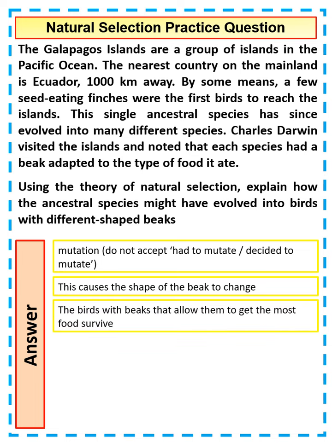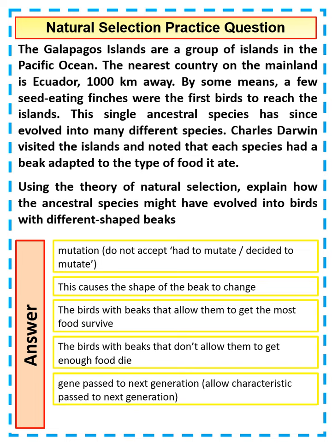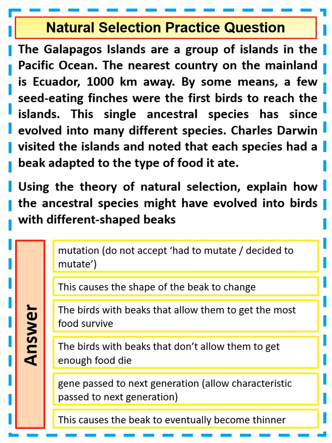So birds with beaks that allow them to get the most food survive, importantly. So the birds that don't have those beaks will die. So those genes for the beaks will get passed on to the next generation, and that will lead to evolution taking place. So eventually the beaks become thinner or whatever, dependent on the type of food that they're eating. Right, so that's just a few key things to think about when answering this sort of question.